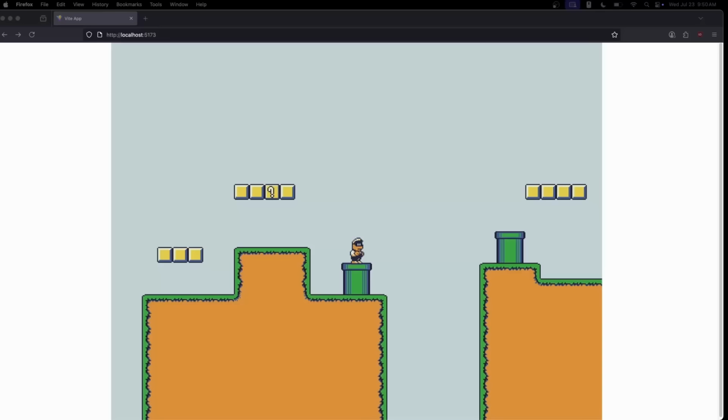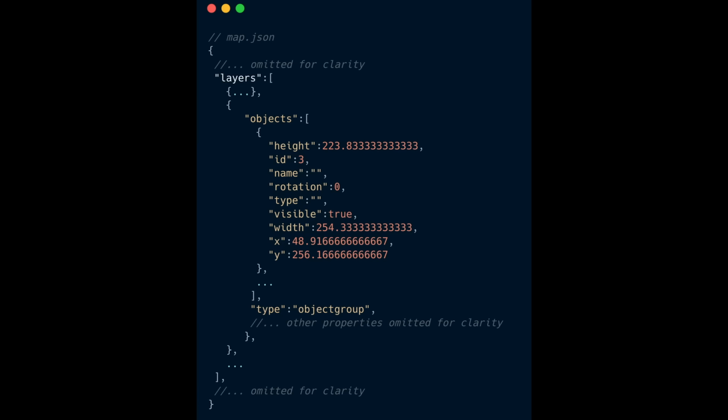After having tested my code, I was able to successfully render the map into the game's canvas and felt overjoyed and relieved that it wasn't as complicated as I thought it was going to be. Finally, the last step was to render the object group layers, which I would use to implement walls, obstacles, and where to spawn game objects like enemies.